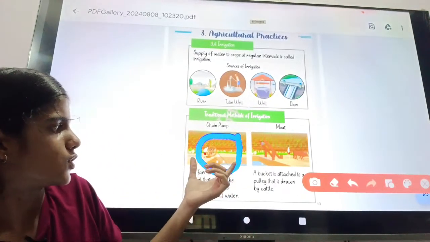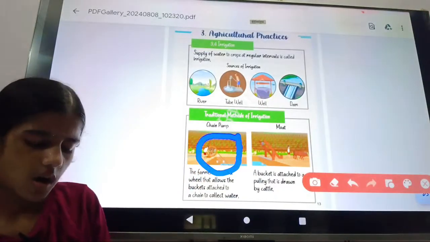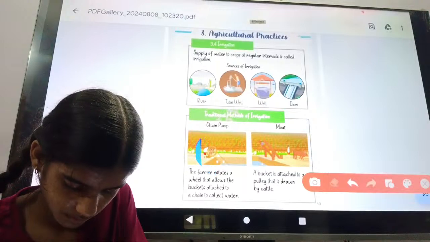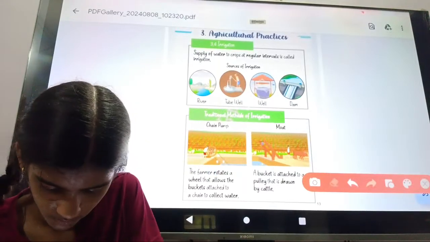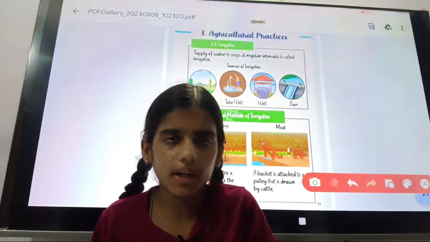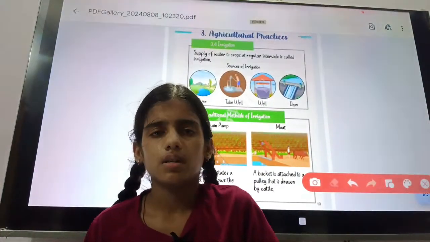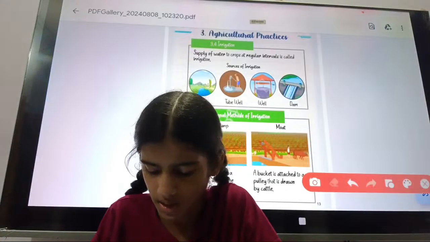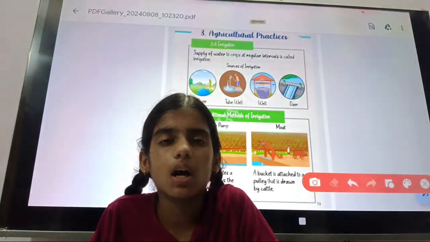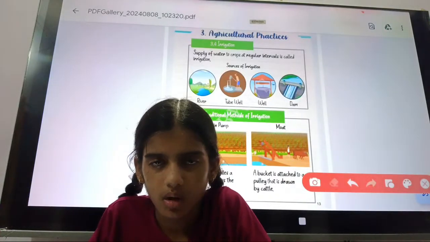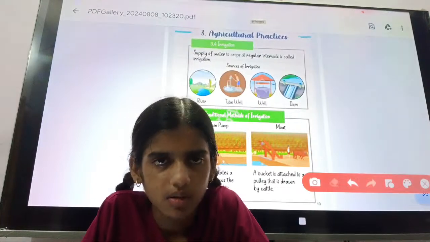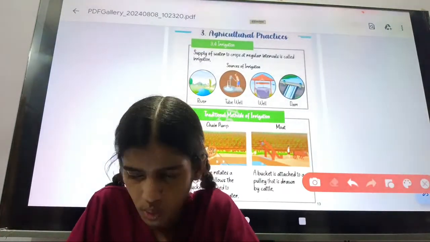This is a chain pump. Okay, how the chain pump works, we will now discuss. The farmers rotate a wheel. One wheel is attached. The farmer rotates the wheel that allows a bucket attached to a chain to collect water.